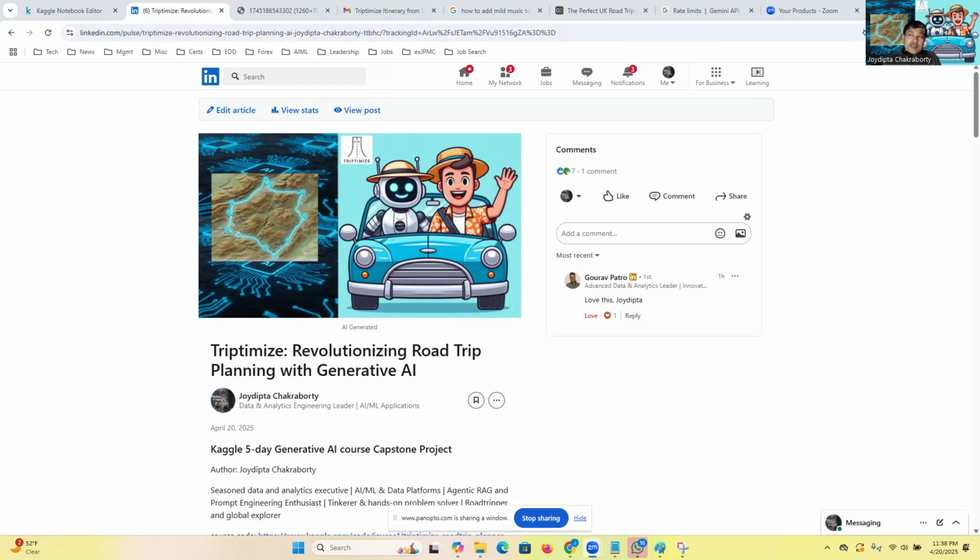So, how did we make Triptimize better? First, by directly integrating with the Google Maps Directions API to optimize waypoint order, ensuring the most efficient travel path. Second, using retrieval augmented generation to generate detailed itineraries grounded in real map data, not just web scraped travel blogs. And third, checking weather, festivals, and events for your travel dates so your plans are always up to date and personalized. Now, before we get too deep into it, let's do a quick demo.